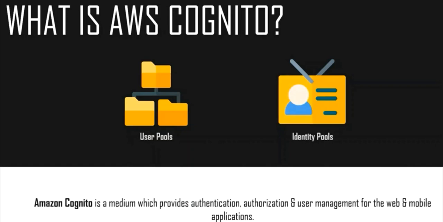Then developer authenticated identities are used to save the user information. Your identity pool needs to be integrated with the user pools. So that's why we use an identity pool.